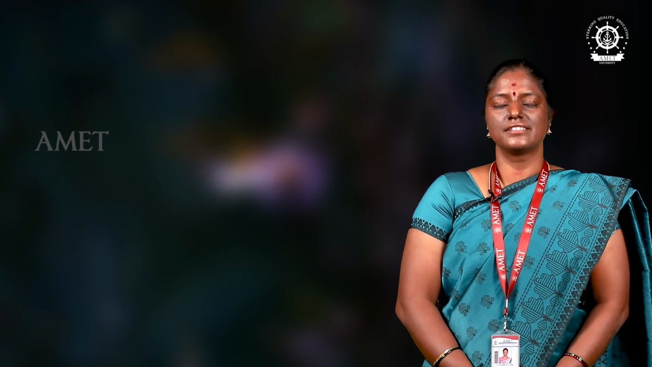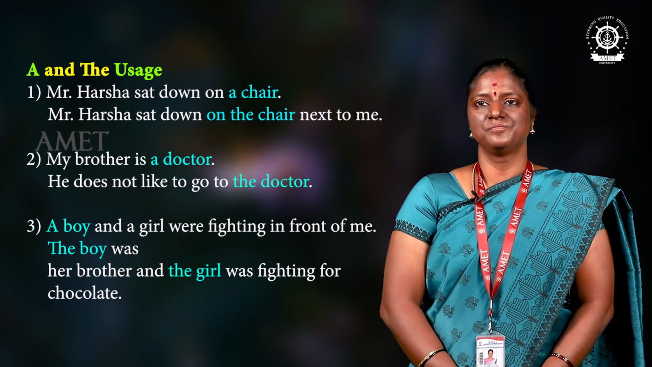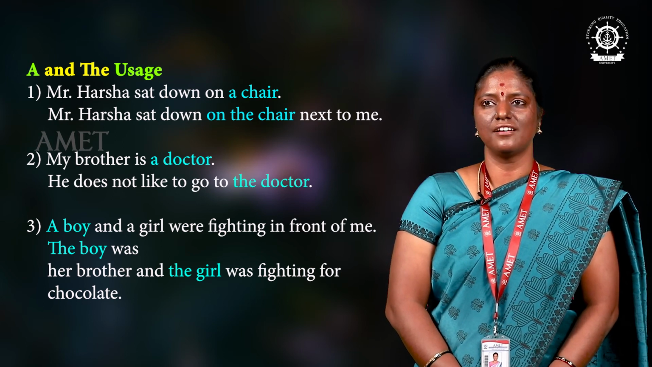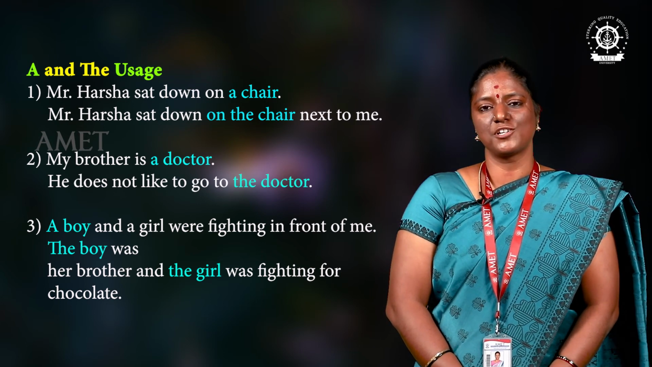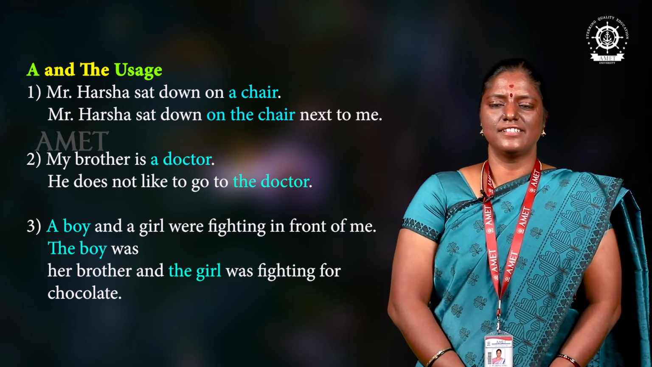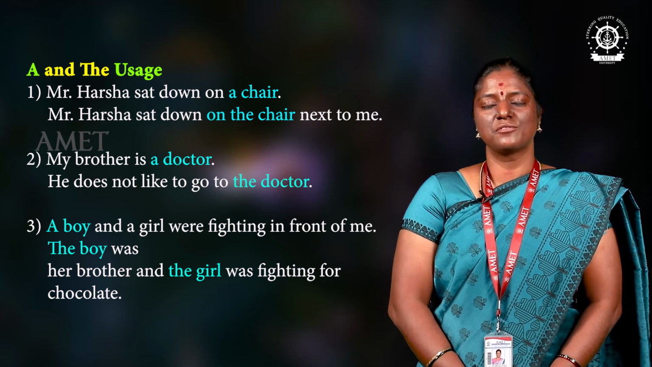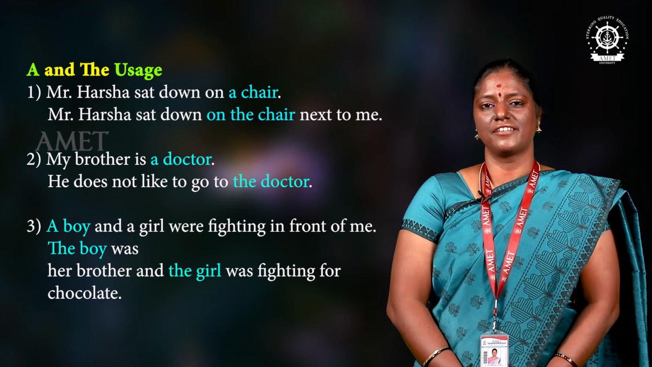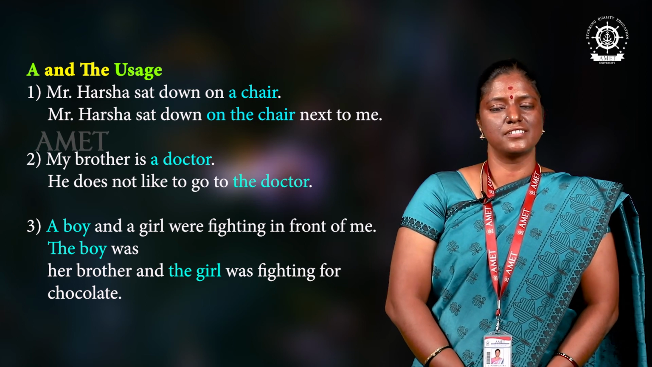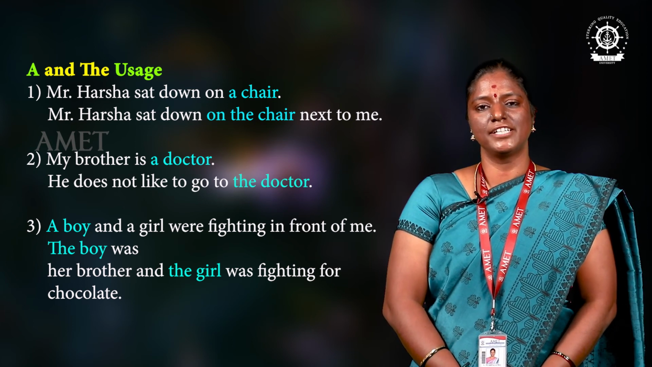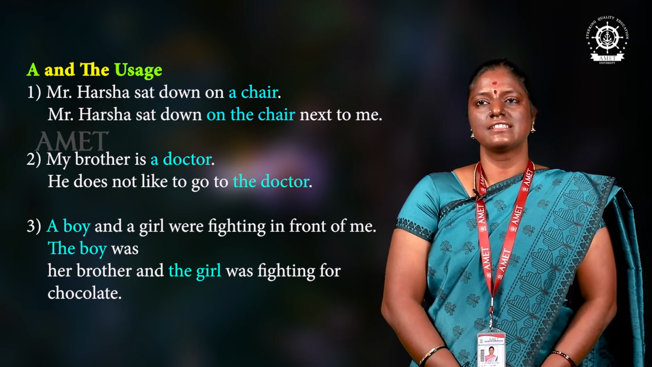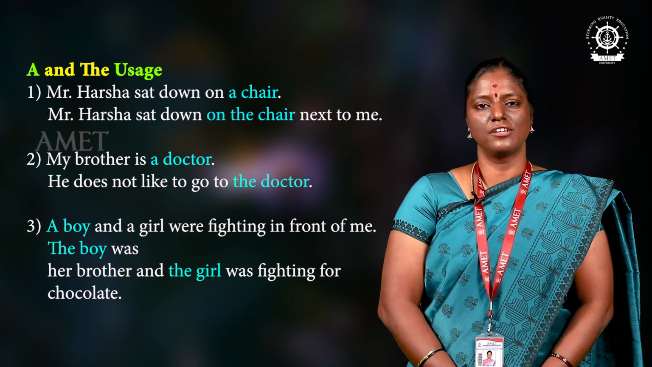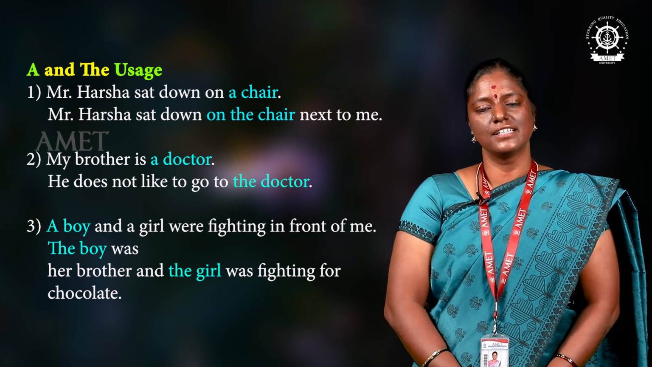Okay, let's see the usage of a and the. Let's see some examples. Mr. Harsha sat down on a chair. It's general, any chair. He is sitting in a chair, that's all. Next one, Mr. Harsha sat down on the chair next to me. I am pointing out a particular chair which is beside me. I am pinpointing the particular chair, so I am saying the chair.